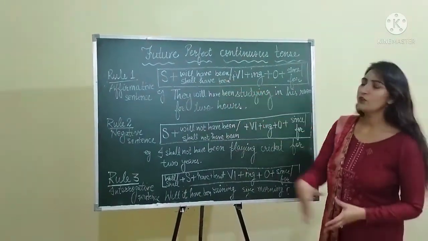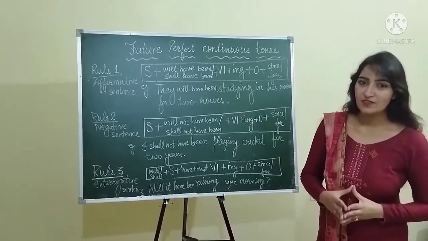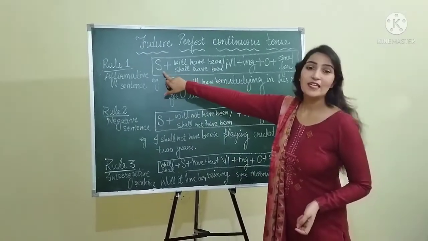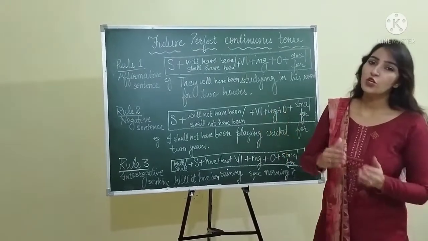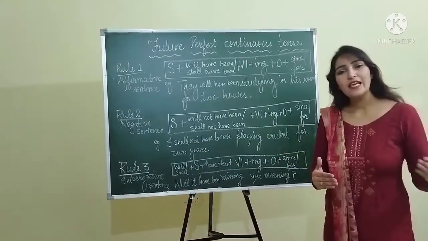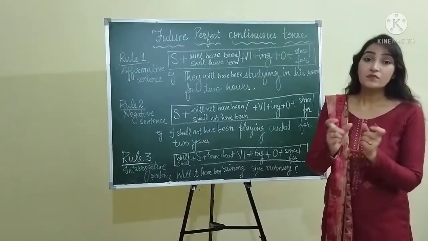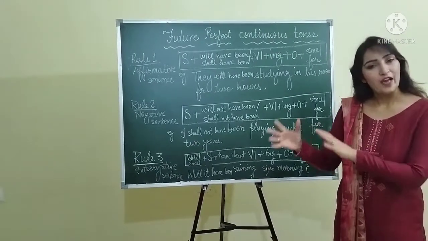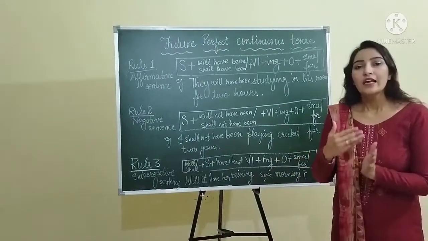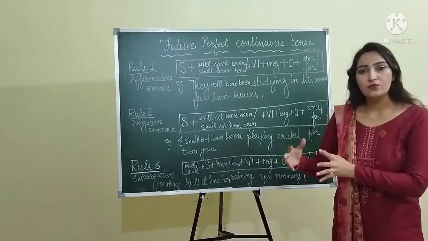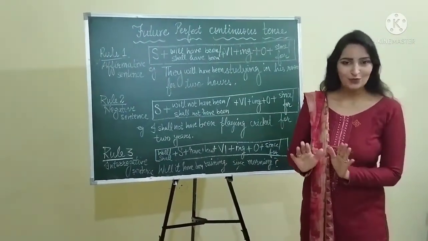Next we have future perfect continuous tense. Okay, rule 1 is for affirmative sentences. In this you have to write subject followed by will have been or shall have been. As I have already explained, with I and we you have to use shall, and with the rest of pronouns you have to use will. He, she, it, they, with all these pronouns you have to use will, and with I and we you have to use shall.